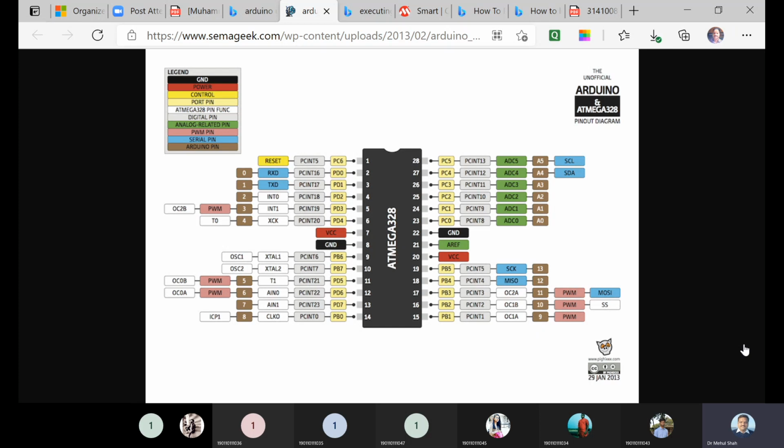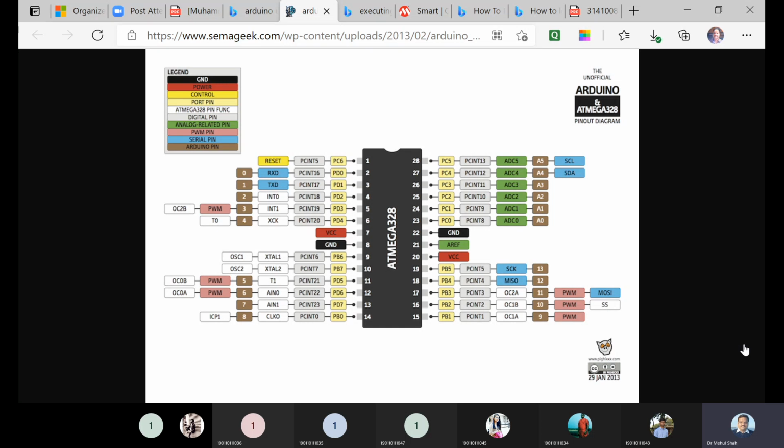Now we will interface Arduino Uno with Atmel Studio, and then we will run the code, upload the code through Atmel Studio on Arduino Uno. So that is the first part.